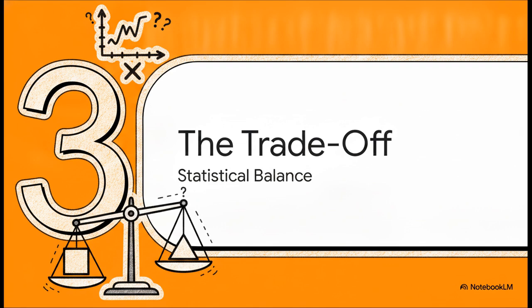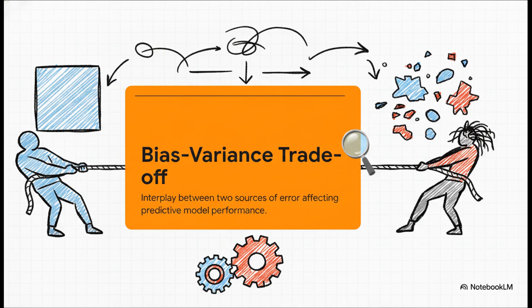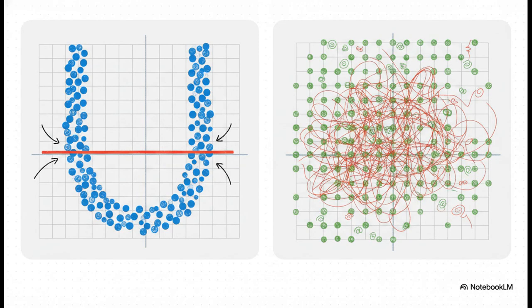All right, Section 3, the bias-variance trade-off. Let's talk about statistical balance. Because, spoiler alert, these mathematical models will inevitably make errors. Now, what's really fascinating here is that every single machine learning model, and I mean no matter how advanced it is, must navigate this specific inherent tug of war. It's called the bias-variance trade-off, and it is at the absolute heart of training any model. You are quite literally always balancing between a model that's way too simple and a model that's way too complex.